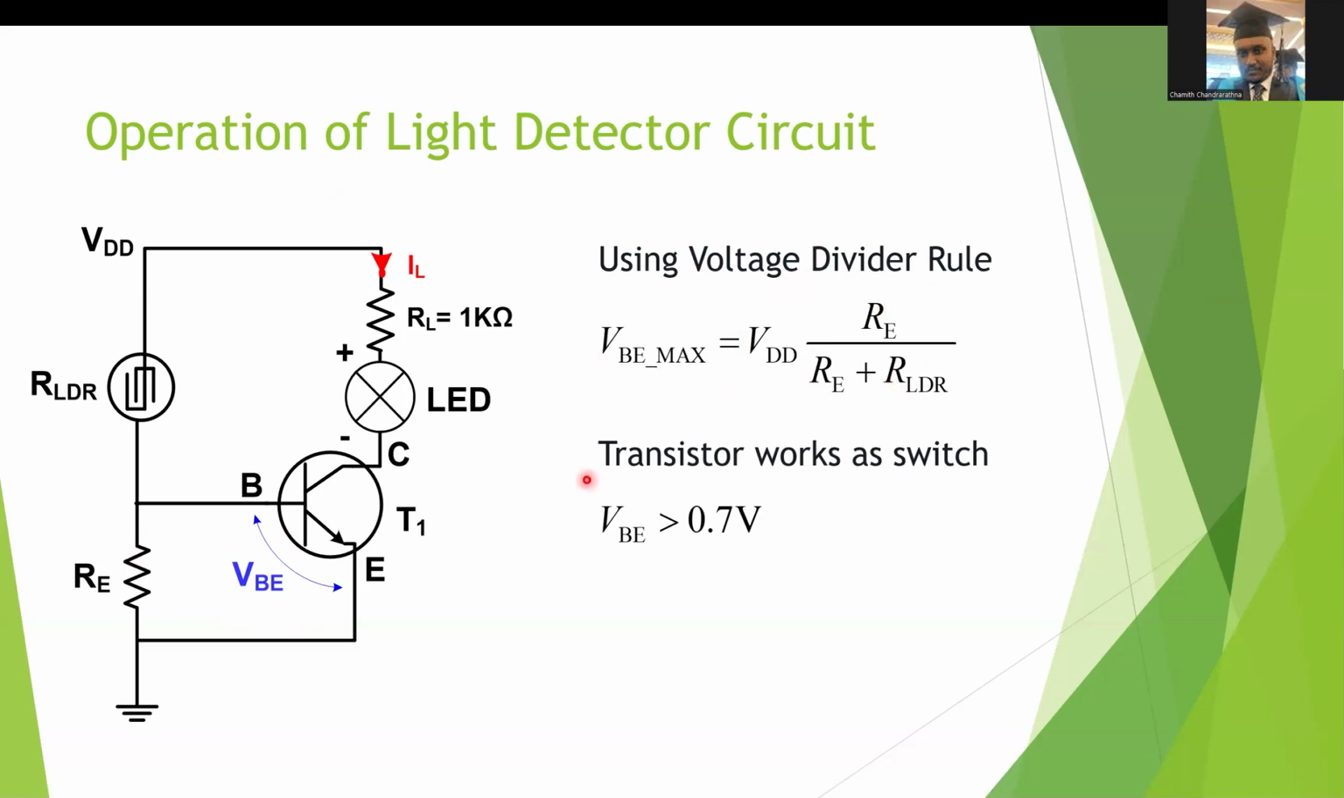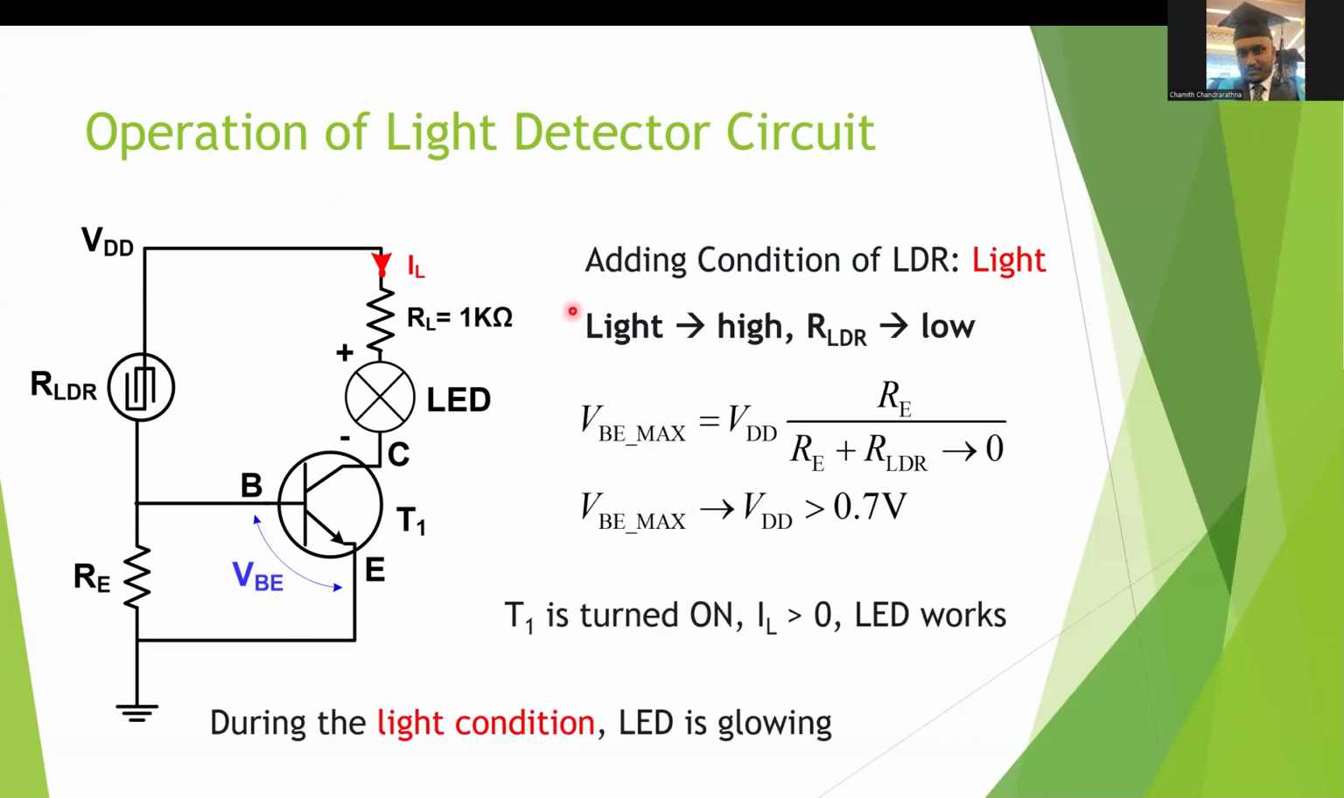this equation. And another thing is, when the transistor works as a switch, the condition for the VBE is that it should be greater than 0.7, especially for silicon. Now we are going to add the conditions, which has two cases, light and dark. First, I'm going to add the light condition. Here is the light condition.